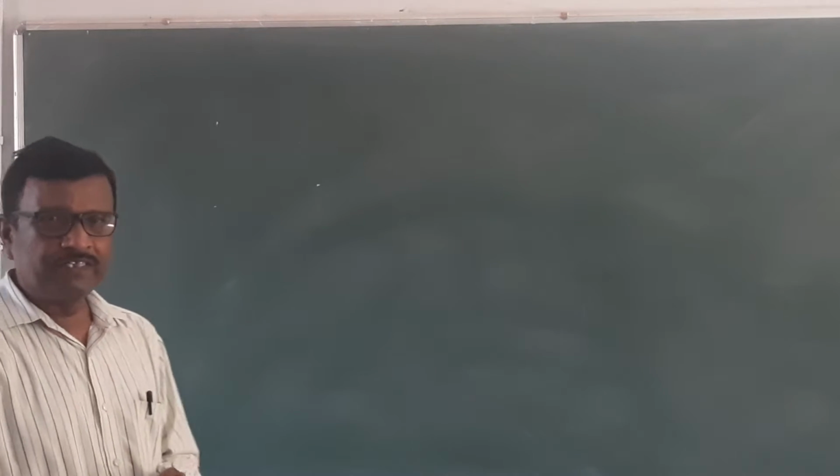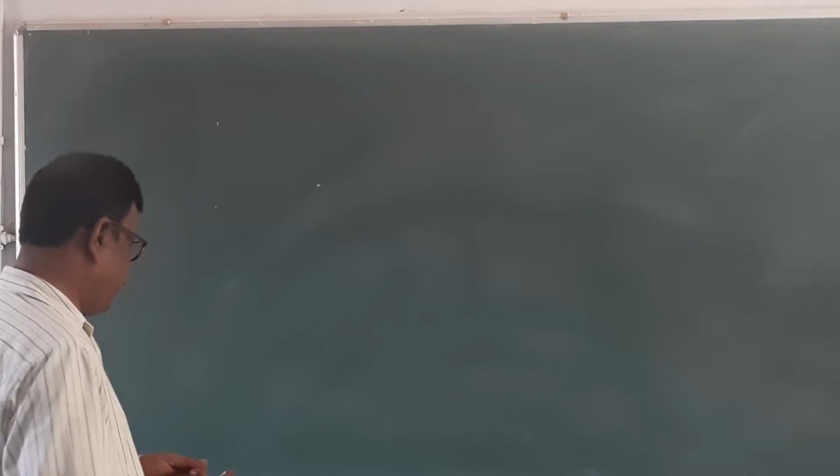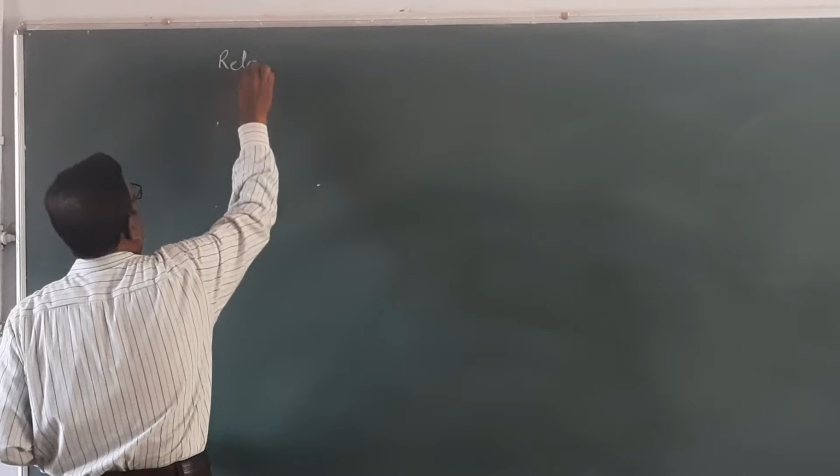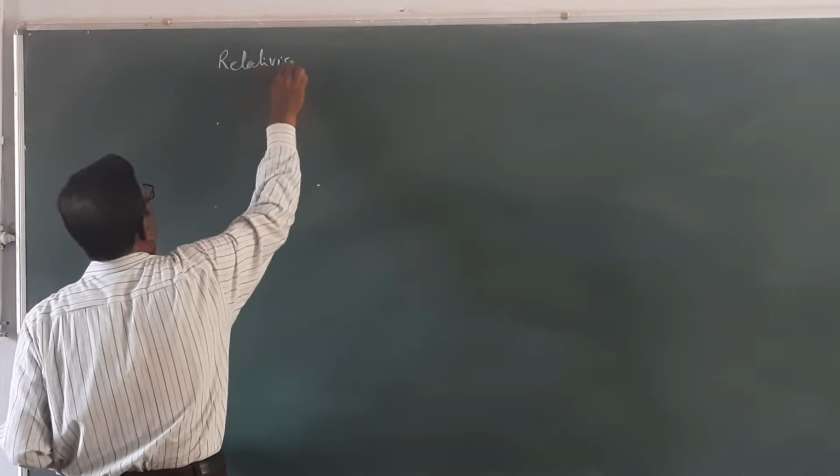When they are moving with a certain velocity, that is called relativistic mass.